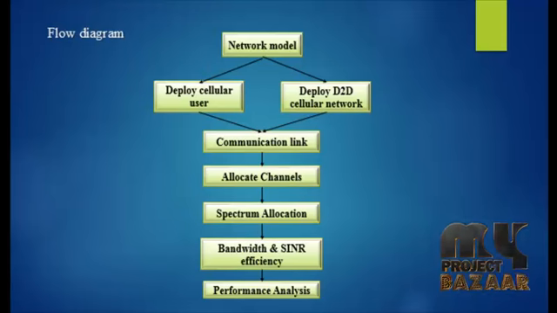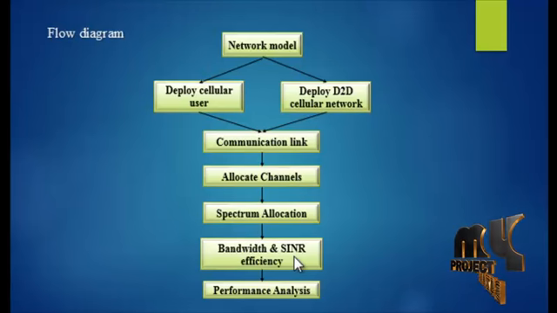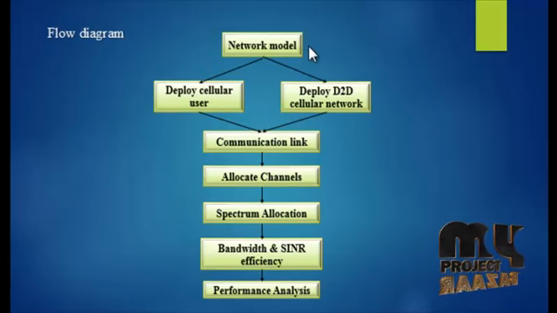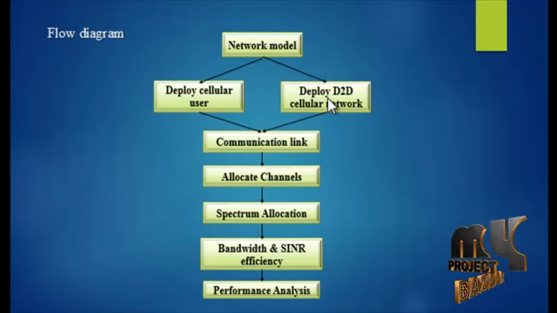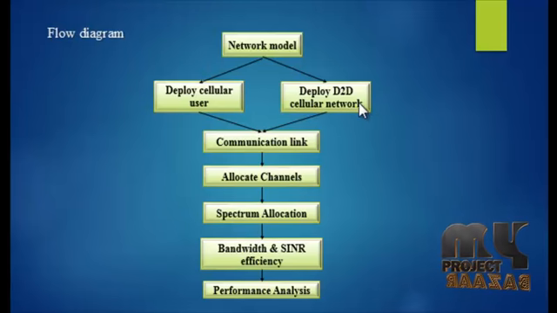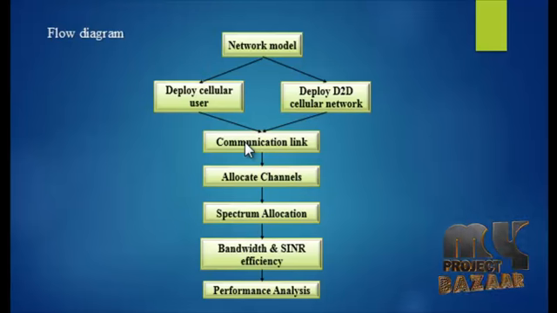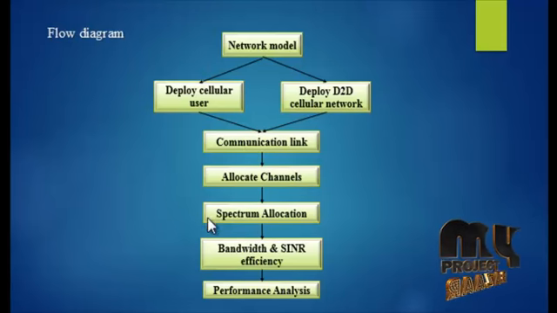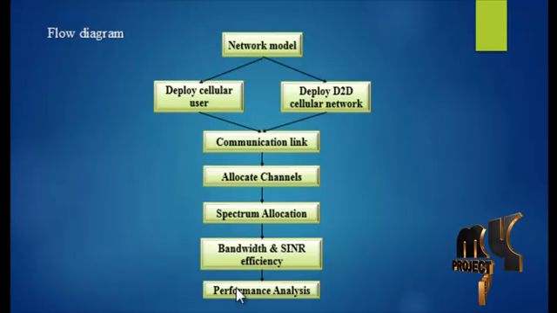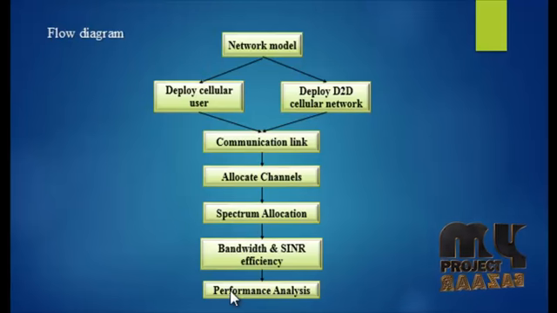Let us discuss the flow diagram of the project. This is the overall flow diagram. First of all, we implement the network model, in which we deploy the cellular users and then deploy the D2D cellular network, that is the device-to-device cellular network, connected through the communication link between the user and the device. Then the channels are allocated, and we calculate the spectrum allocation, finally calculate the bandwidth and SIR efficiency, and finally the overall performance analysis. So this is the process of the flow diagram.